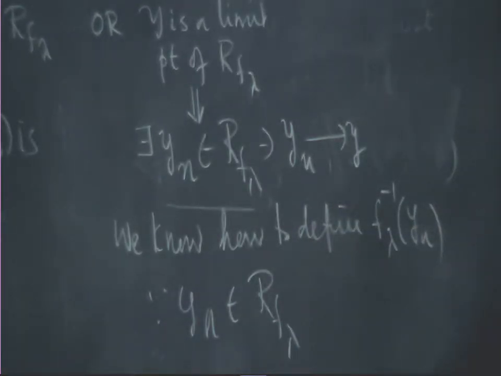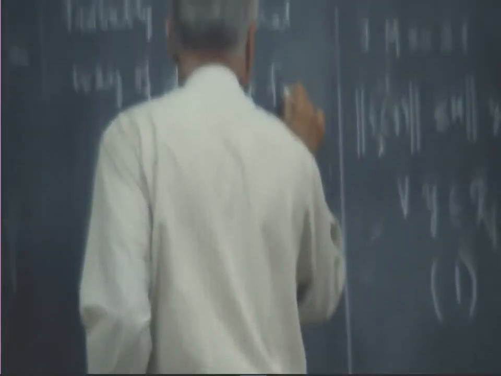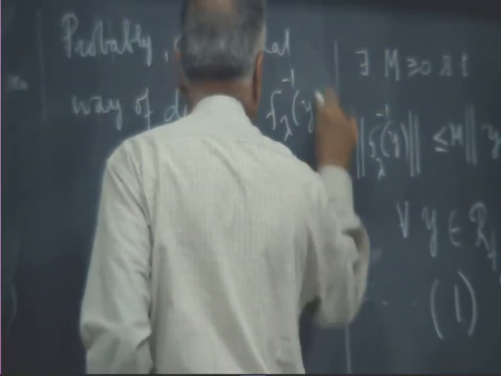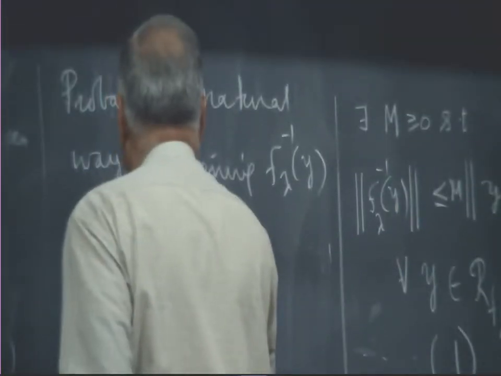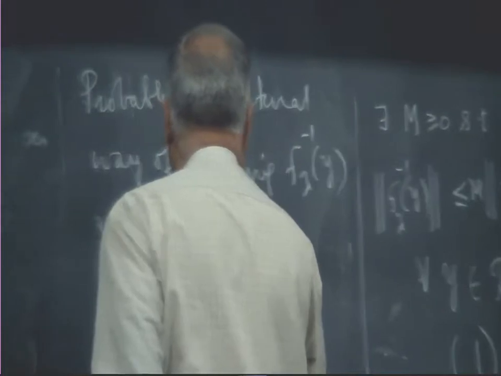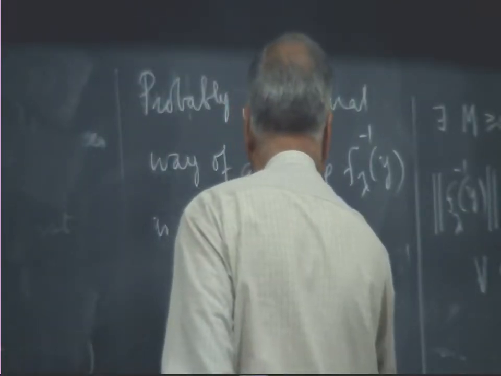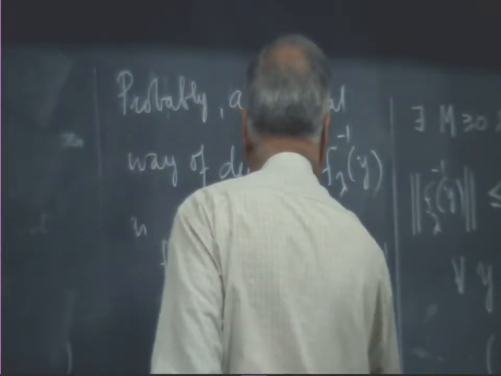So probably a natural way of defining f lambda inverse y is f lambda inverse y equal to the limit as n tends to infinity of f lambda inverse yn.